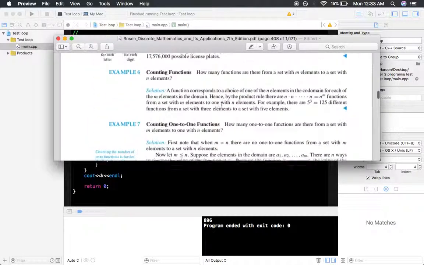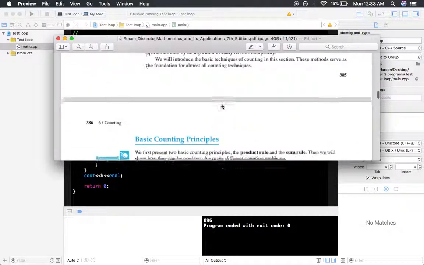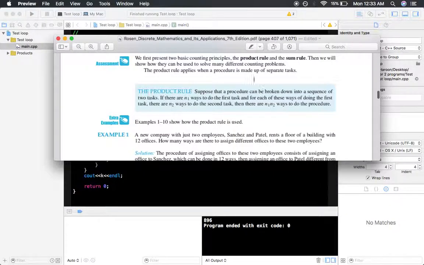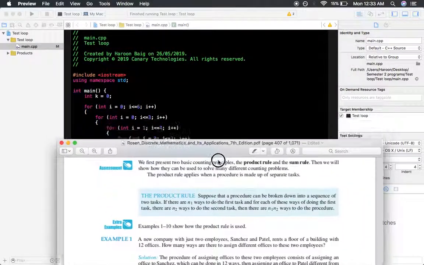The product rule, if I scroll up, says that suppose a procedure can be broken down into a sequence of 2 tasks. If there are n1 ways to do the first task, so for example this right here is the first task, and n1 means there are 6 ways to do the first task, and for each of these 6 ways there are n2 ways to do the second task.